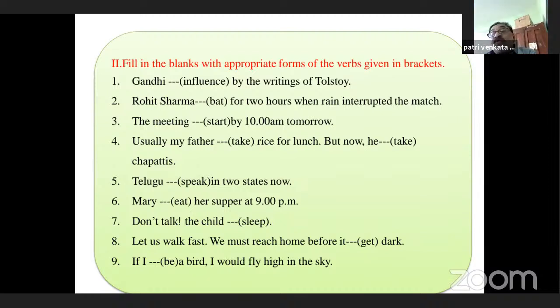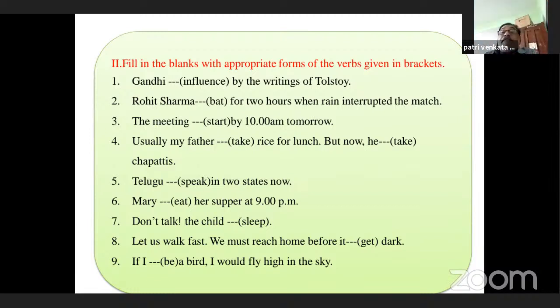Telugu (speak) in 2 states now. What is the given verb? To speak. The past tense form of speak is spoke, and the past participle form is spoken. Here Telugu is spoken. It is in passive voice. Telugu is spoken in 2 states now. Yes, sir, we can say like that. Here now is there, so we can say Telugu is being spoken in 2 states now. Telugu is spoken in 2 states is okay, but as there is now, Telugu is being spoken in 2 states now.